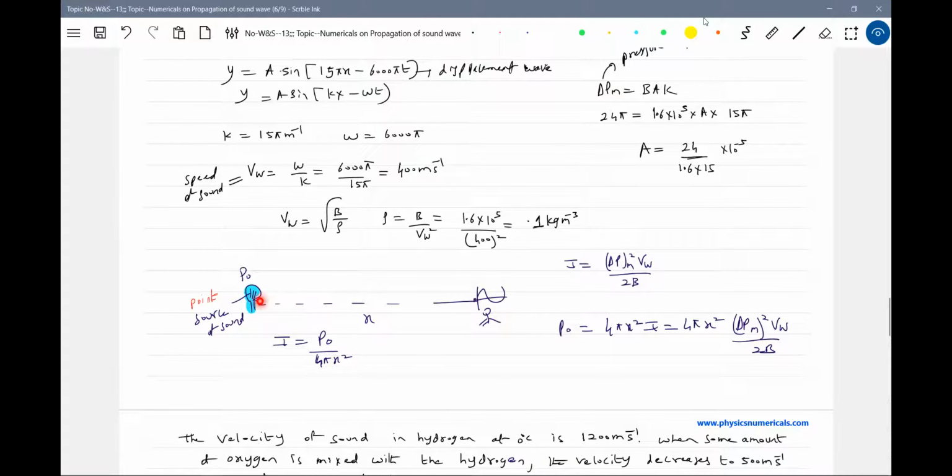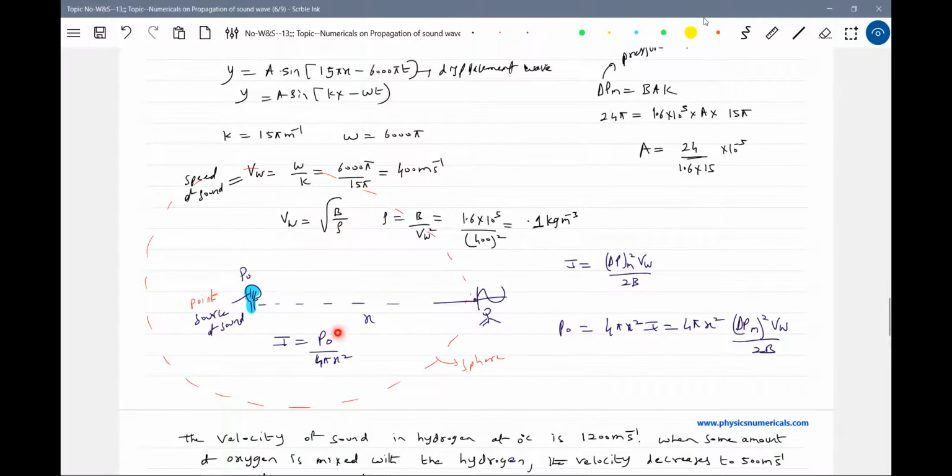So what is the power of the source? P naught by 4 pi X square. Why 4 pi X square? Because you are going to draw a sphere. How do you define intensity? Power flowing per unit area. So when you draw a sphere of radius r, this sound energy will flow radially outward.